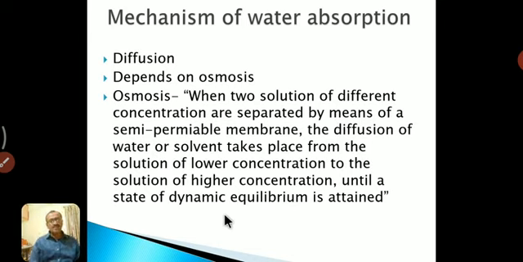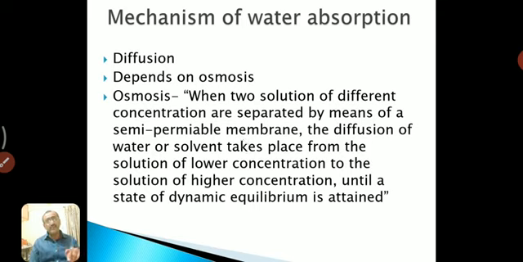That means osmosis is a type of diffusion, but it requires a semi-permeable membrane. It must have the semi-permeable membrane. If in that case a semi-permeable membrane is not there, that is diffusion. If a semi-permeable membrane is added, that is osmosis.